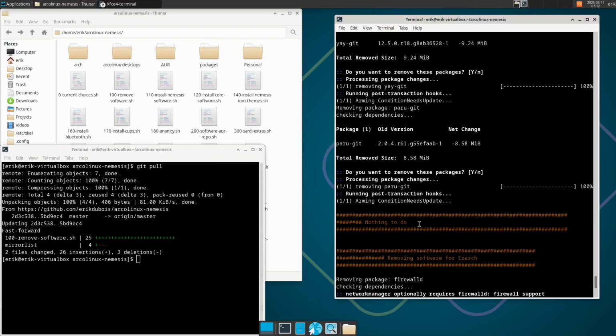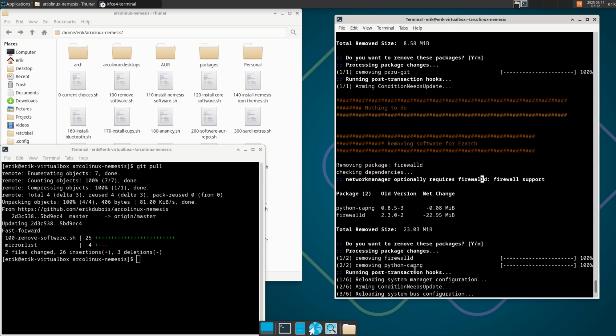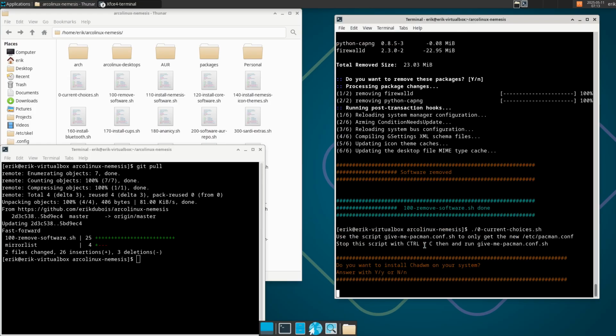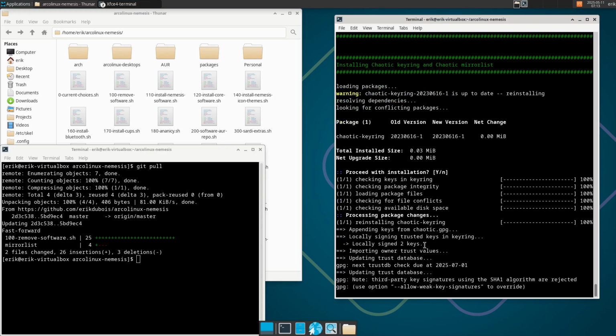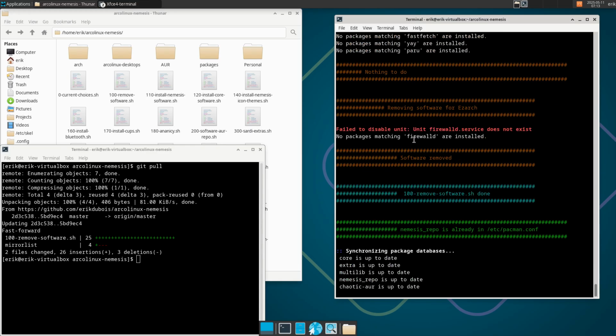Paru-git. And here's the firewall. That's what I wanted to check. Okay. That's gone. That's a goner. And that's the fun with the ArcoLinux Nemesis script. You can just run this thing again and say, okay, current choices, yes, no. Let's say no because it's already installed. Be quicker. And it's going over everything again.